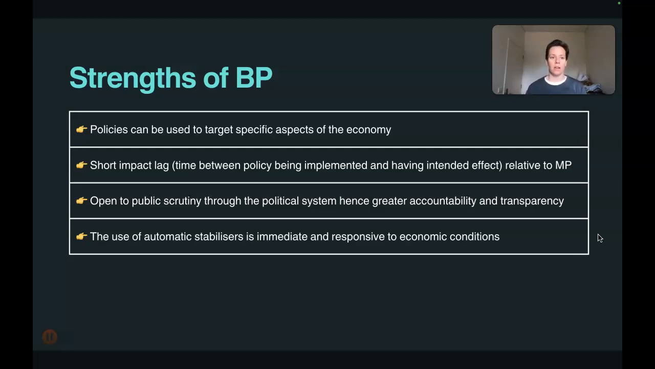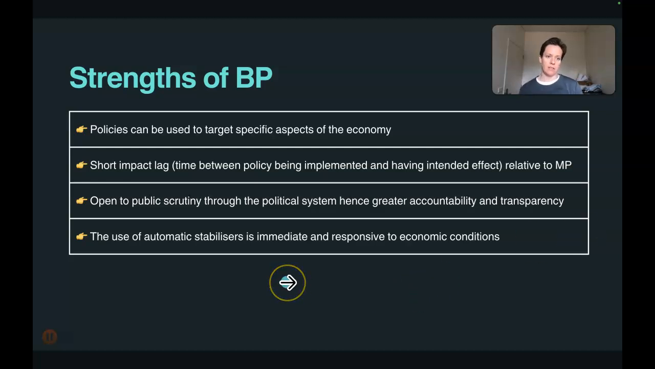The other strength is the fact that it has a short impact lag. Now, the impact lag is the time between the policy being implemented and having its intended effect. So it's the second part. We're saying that with respect to budgetary policy, this is much quicker relative to monetary policy, keeping in mind that we said monetary policy could take up to 18 months to have its intended impact. Budgetary policy does not take as much time once it's been implemented.